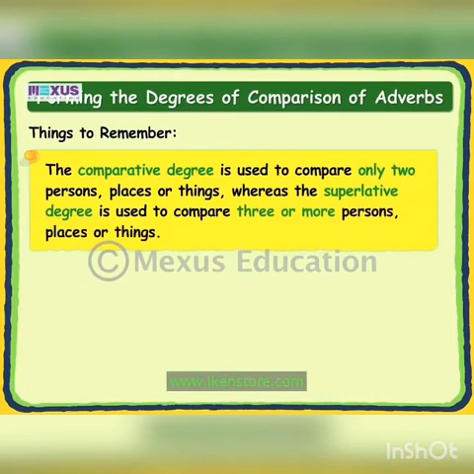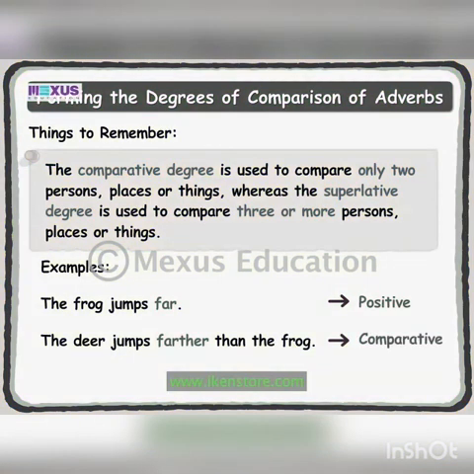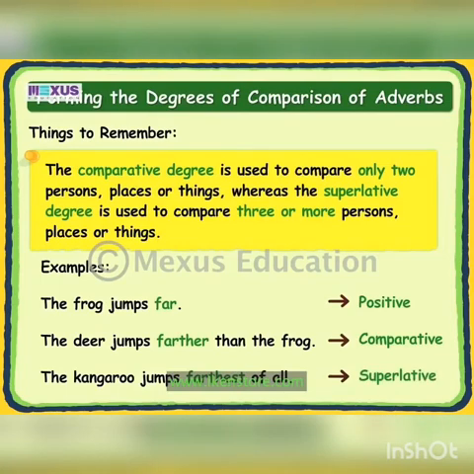Let us look at the following examples. The frog jumps far. This sentence is in the positive degree. The deer jumps farther than the frog. This sentence is in the comparative degree and compares the two animals. The kangaroo jumps farthest of all. This sentence is in the superlative degree and compares the three animals.